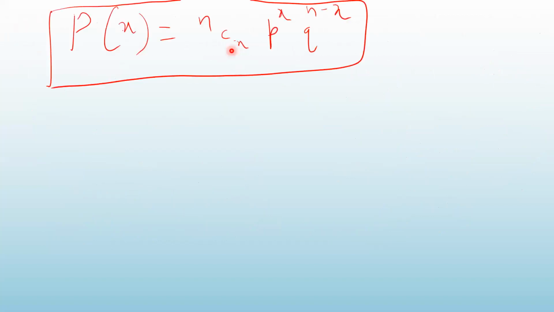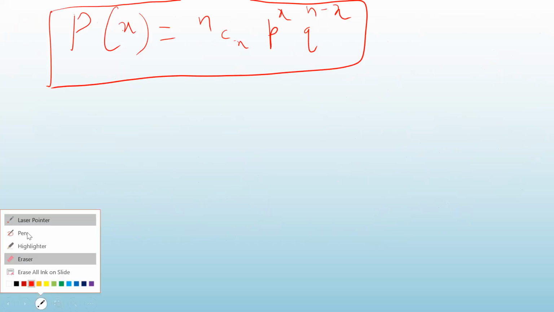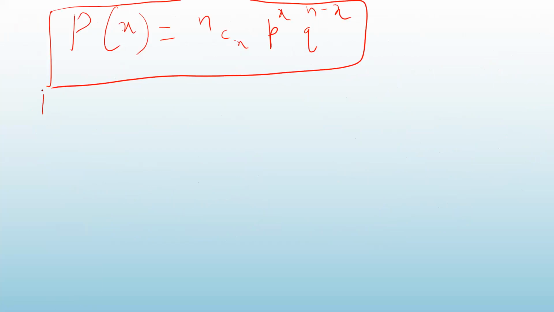None means out of your 6 times, none of the time you are getting success, meaning all the 6 throws are going into tail. So put X equal to 0 in the formula. What is the probability of getting none of the head?